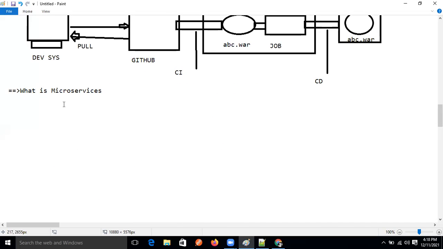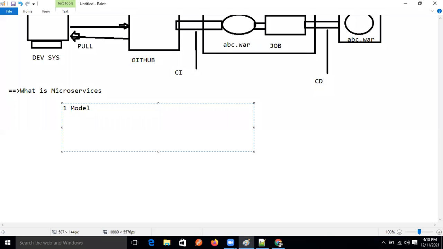So in microservices, first understand: here, one module equals one project?